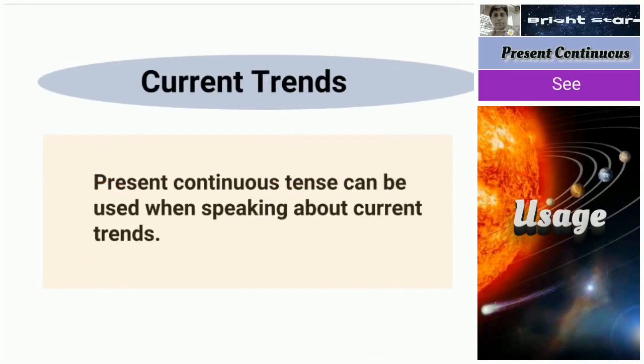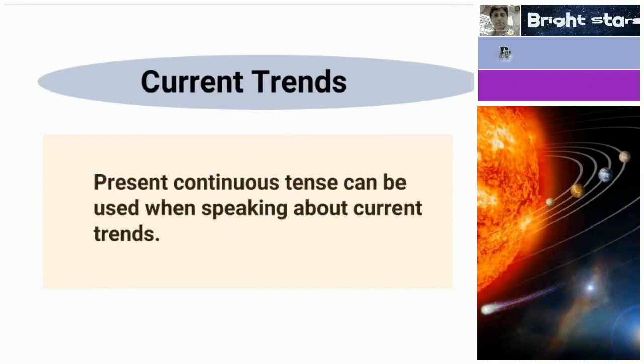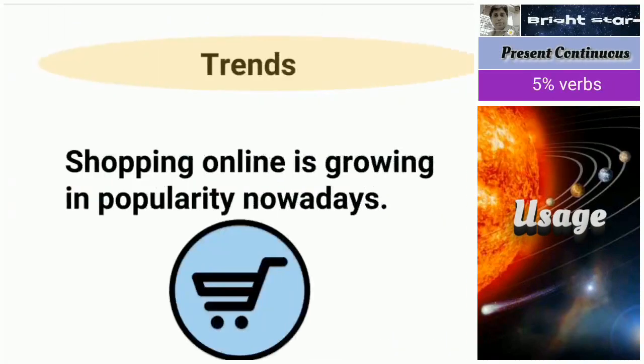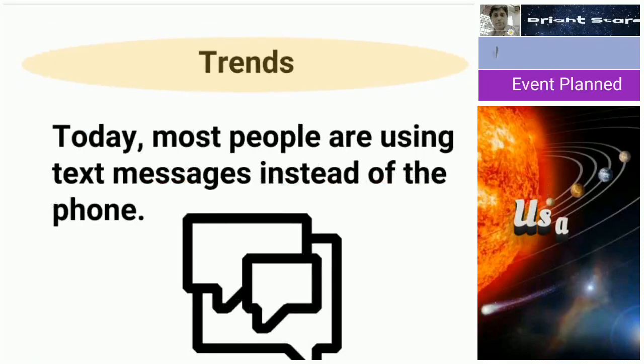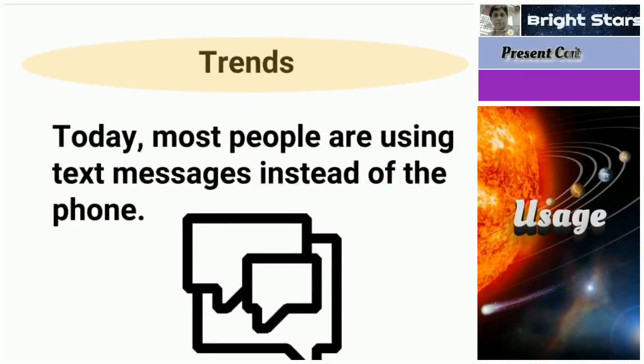Next one, for current trends, current fashions. Present continuous tense can be used when speaking about current trends. So for example, shopping online is growing in popularity nowadays. Is growing shopping online. It is a trend. In the same way, today most people are using text messages instead of the phone.